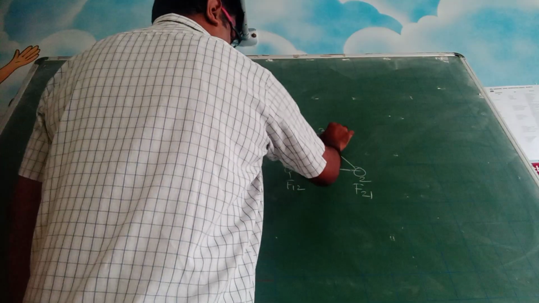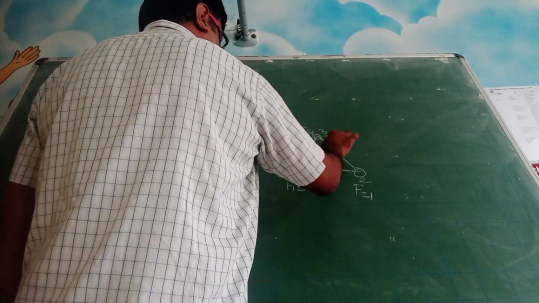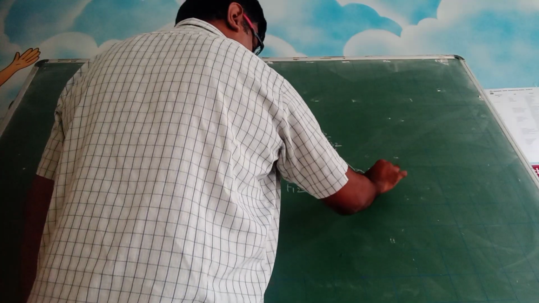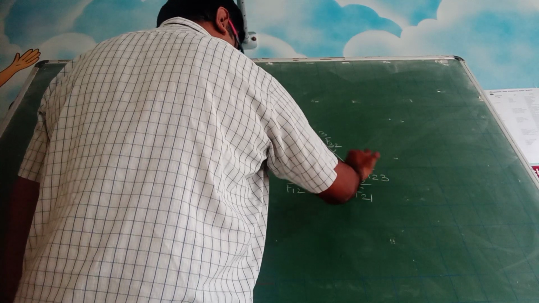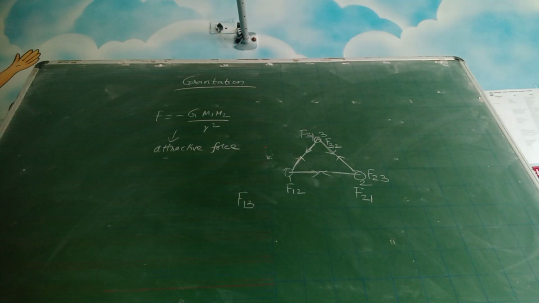And here gravitation force on 3 because of 2 is like this. And gravitation force on 2 because of 3 will be like this. So this is how you have to understand, okay, for solving any numericals.